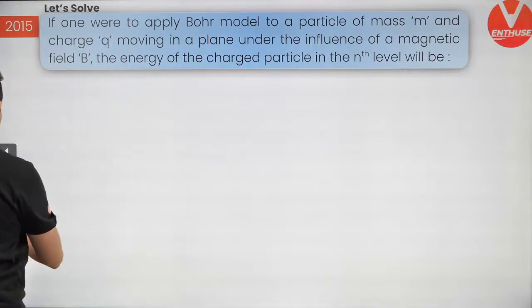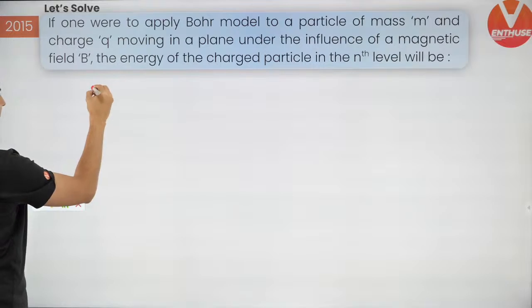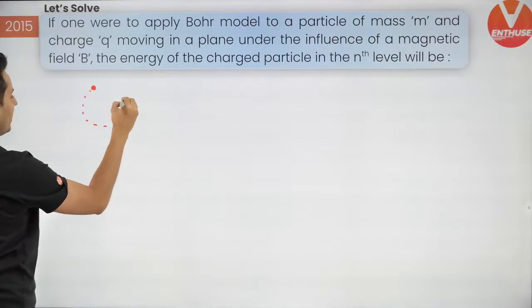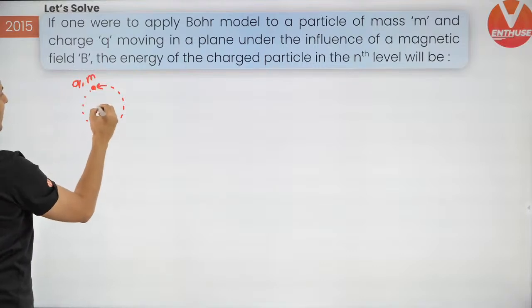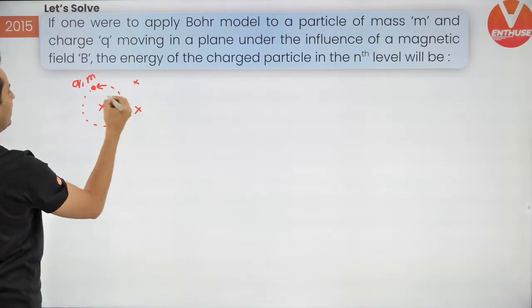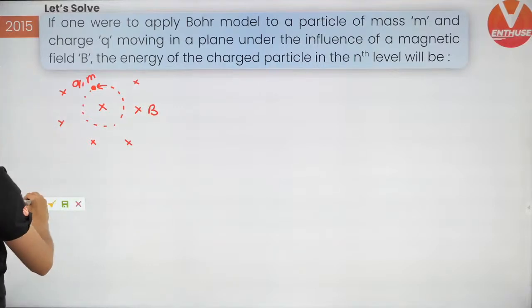Now, remember that if a charged particle of charge q and mass m goes in an orbit like this, it is because it is under the influence of a magnetic field.